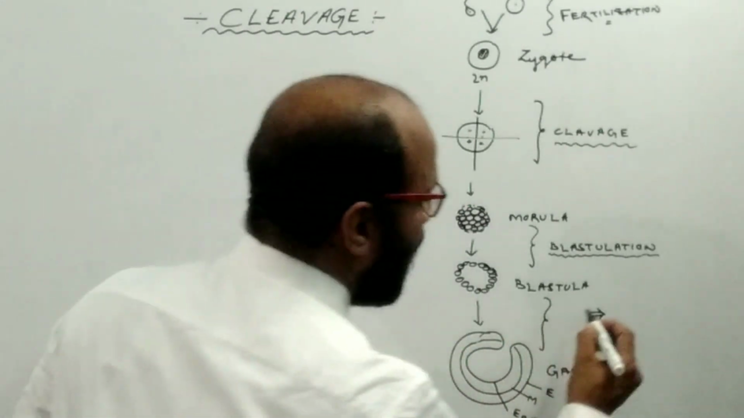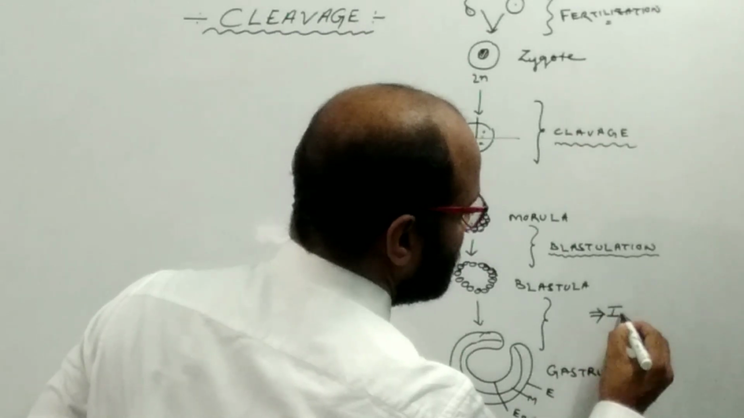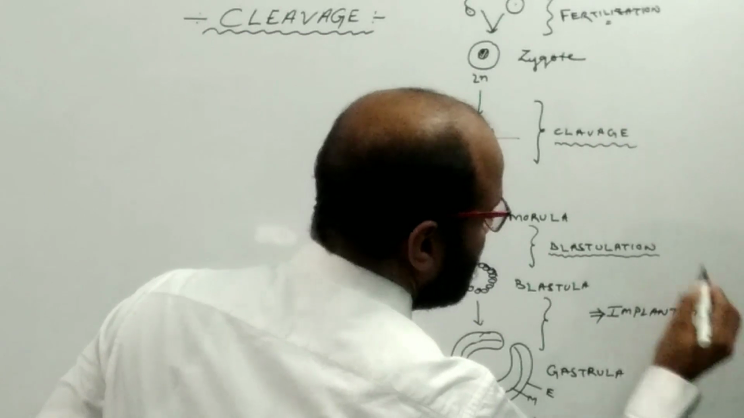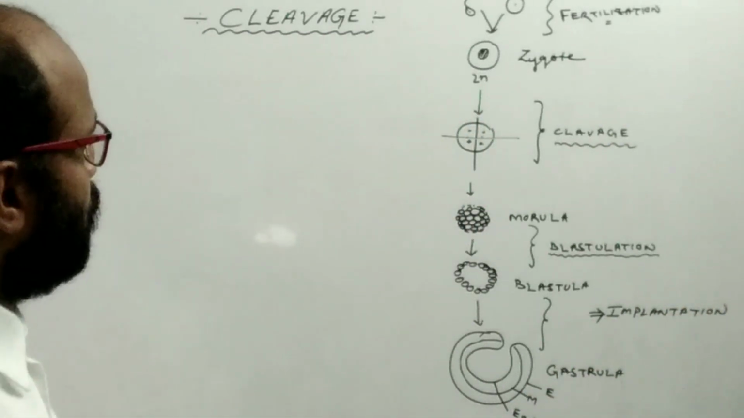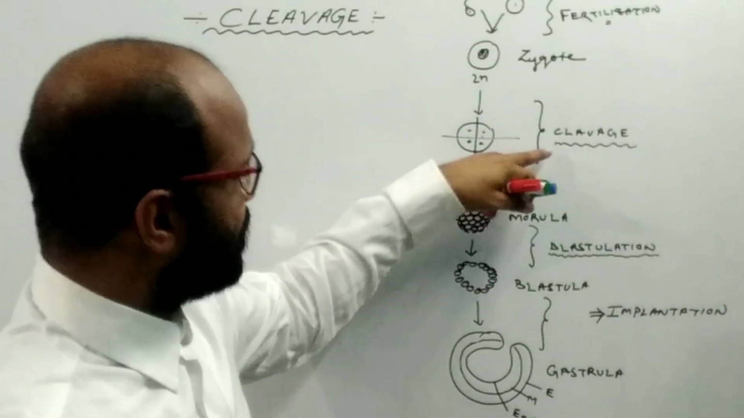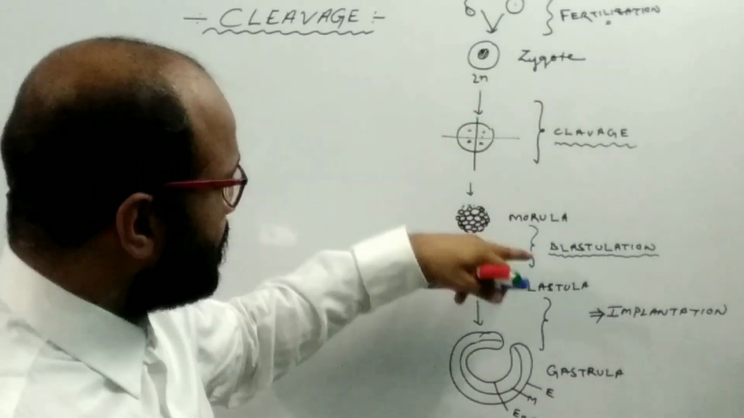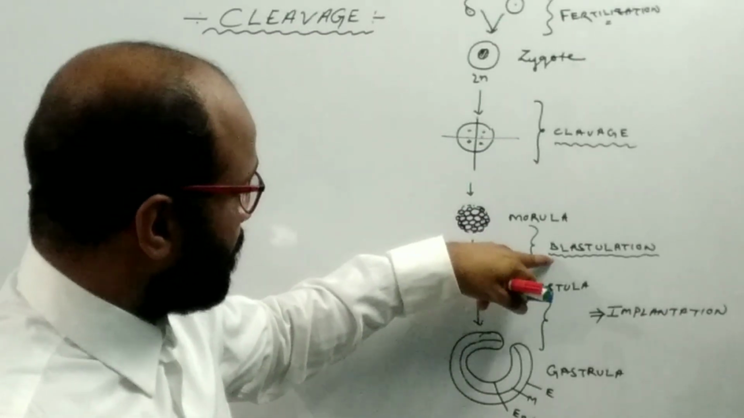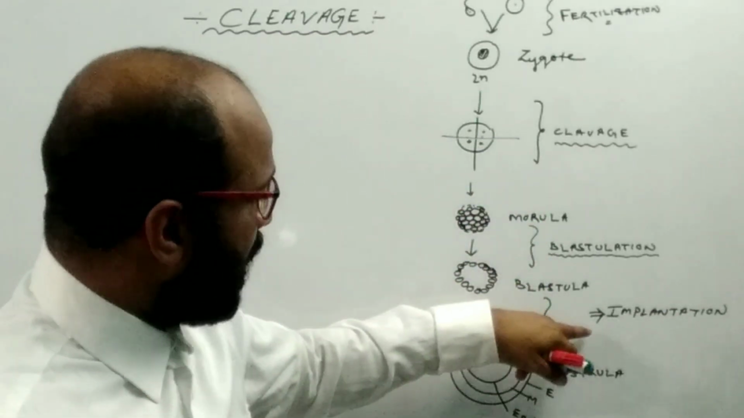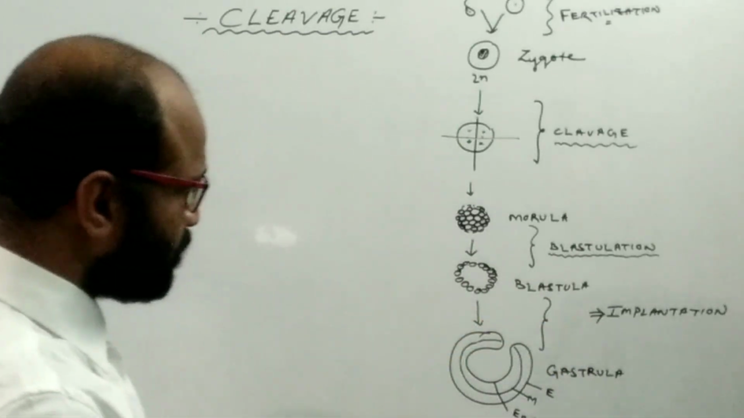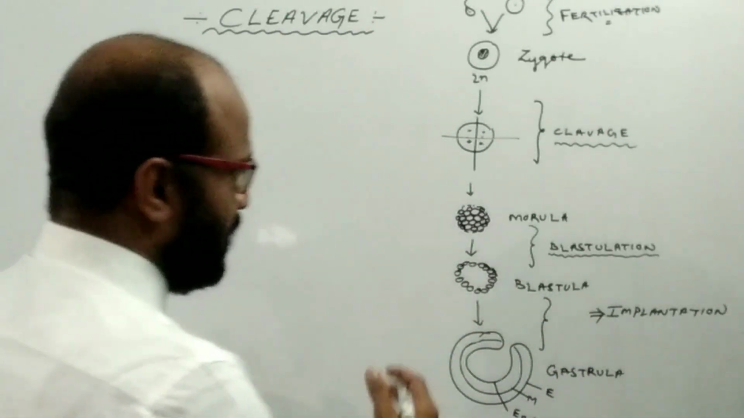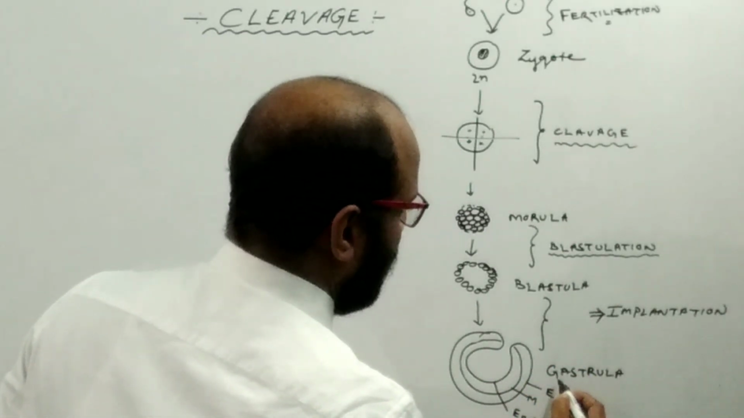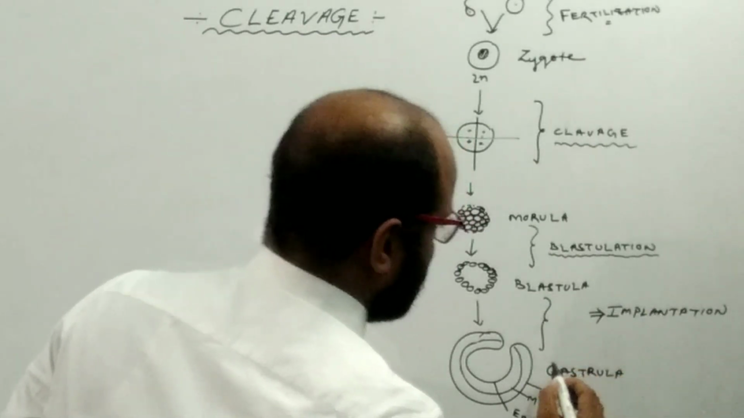This process is known as implantation. So in humans, after fertilization, the next event is cleavage, then blastulation, and after blastulation, implantation takes place. After implantation, there is the process of gastrulation.